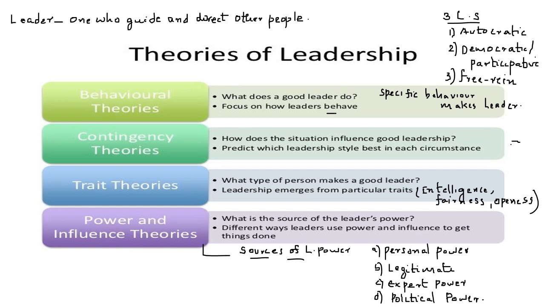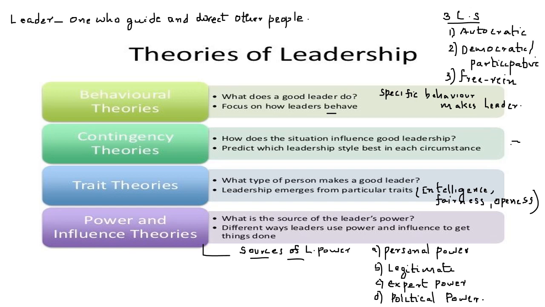Then power and influence theory. Power and influence theory focuses on the different sources of a leader's power. So leaders have a certain set of power and influence that helps them to get things done from their subordinates. The main sources are personal power and legitimate power. Personal power means as a person you have certain power over another person, mainly due to your charisma.